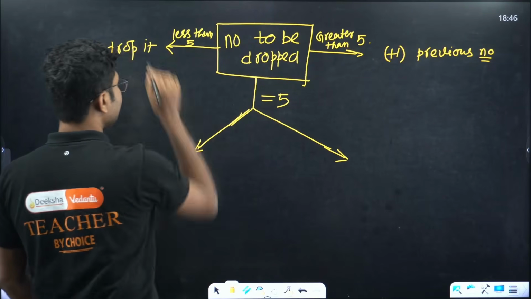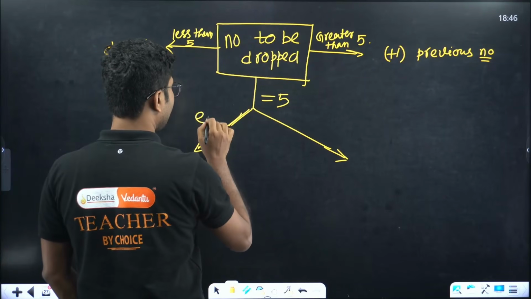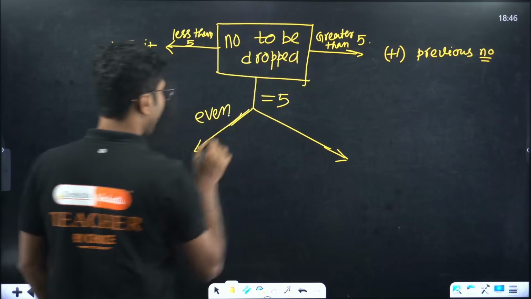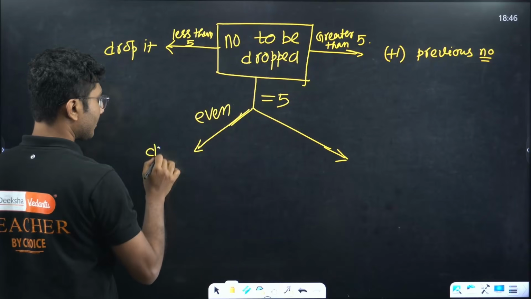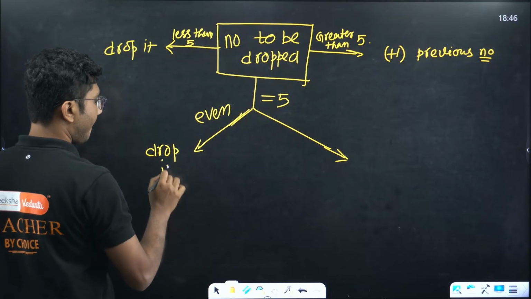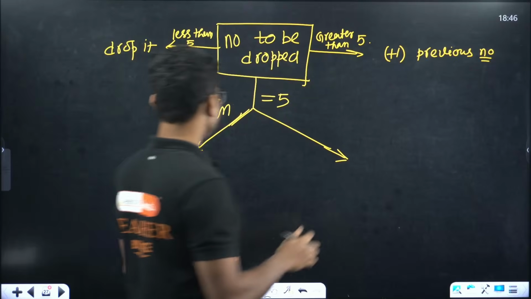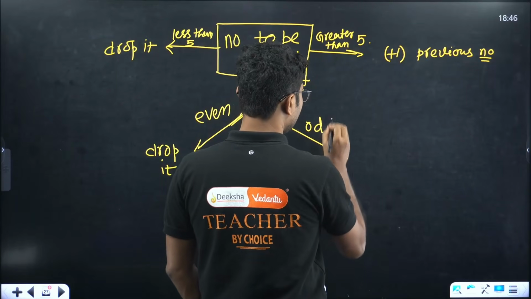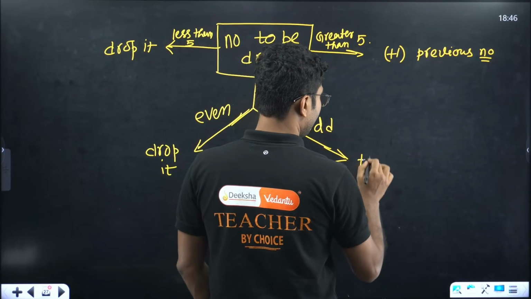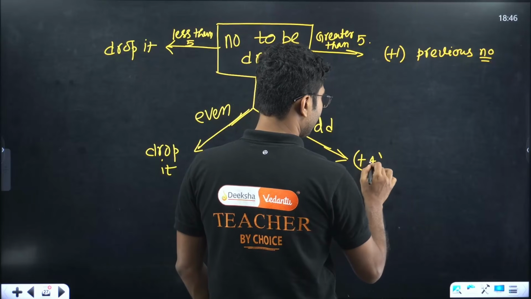So if it is an even number, then you just drop it. Drop it means leave it. If it is an odd number, plus 1 the previous number.